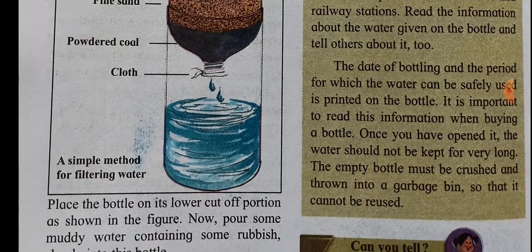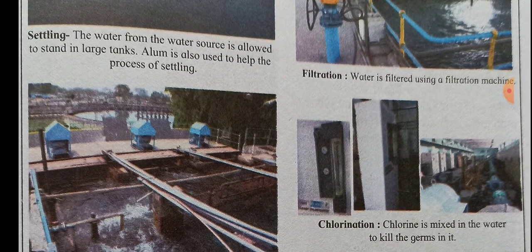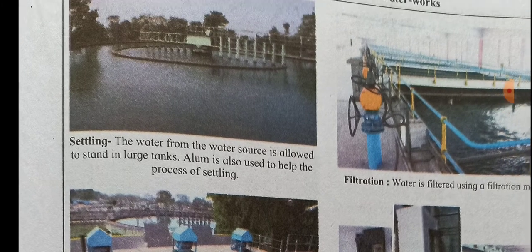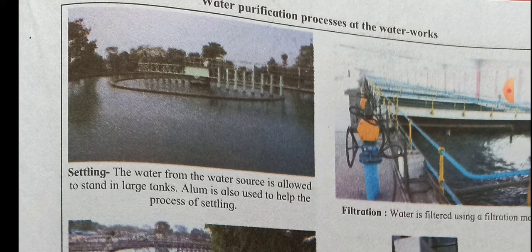Now we see exactly how the water is purified in the municipal corporation. First method is the settling method. In the settling method, they collect the water from the river and that water is allowed to stand in large tanks, and alum is also used to help the process of settling. Alum is one of the important things, just like salt. I will show the picture.